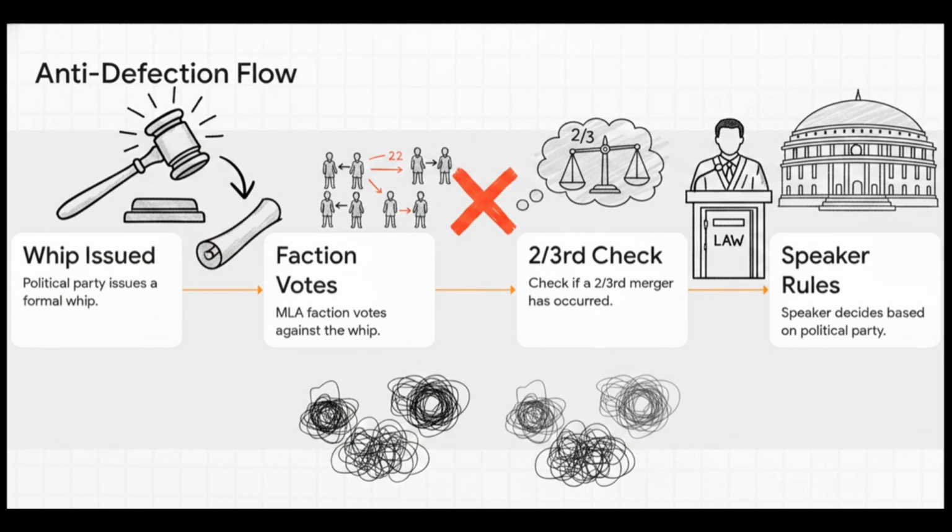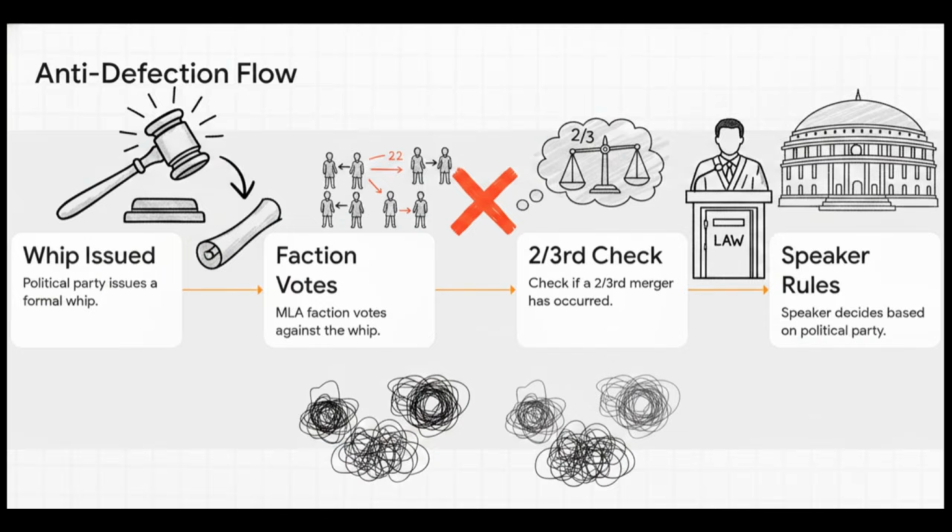Shifting from education governance over to the 10th Schedule, let's track exactly how the anti-defection law was triggered by the recent Tamil Nadu floor test. So, how does this actually play out? Well, the TVK-led government won the trust vote, but 22 AIADMK MLAs actually voted against their whip. So the flow is, the party issues a whip and a faction defies it. Now, do they have 2/3 of the original party for a legal merger? No, they don't. That means the speaker has to make a call.